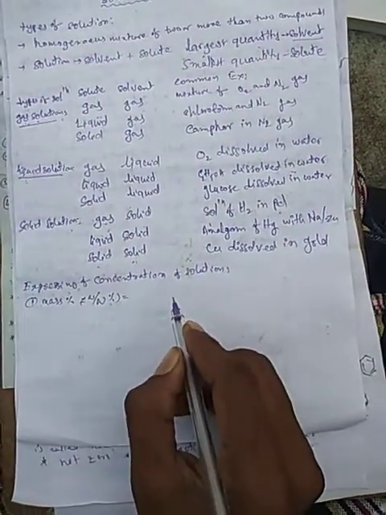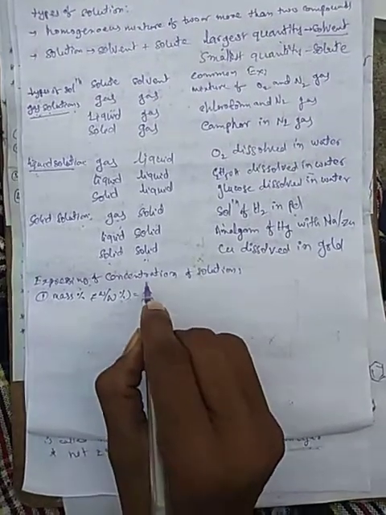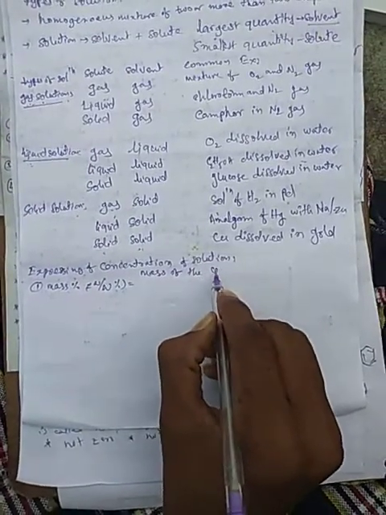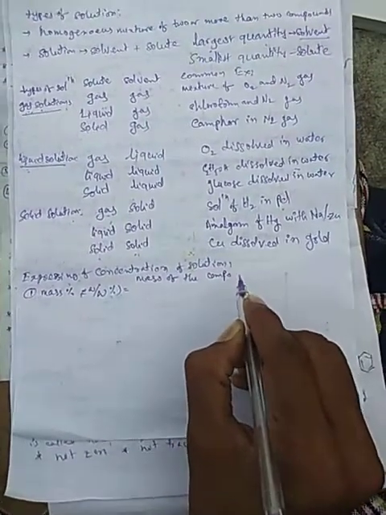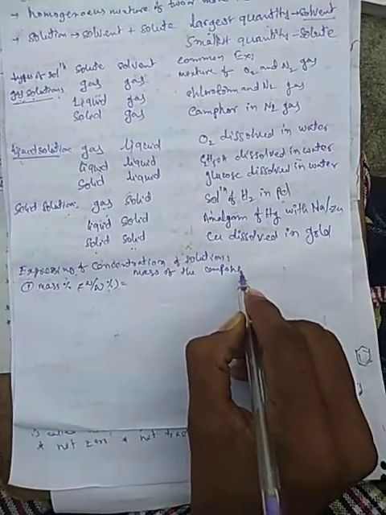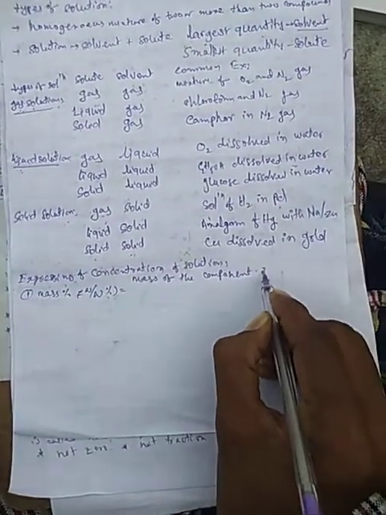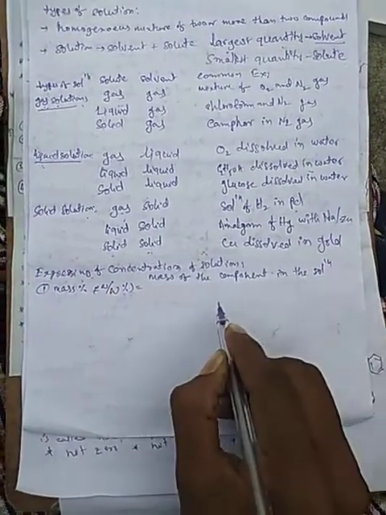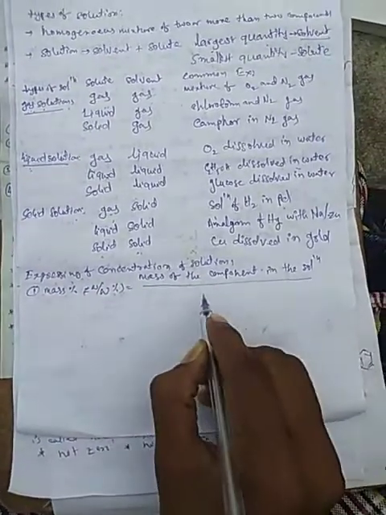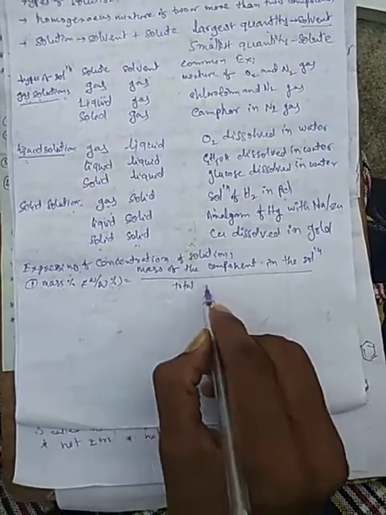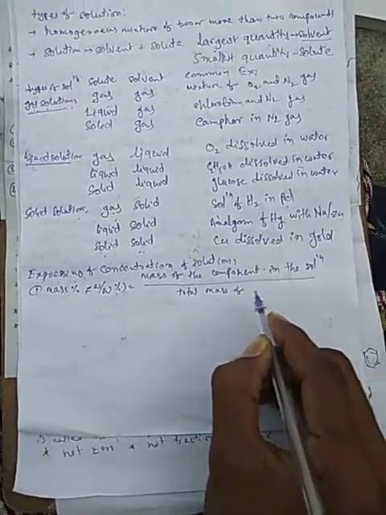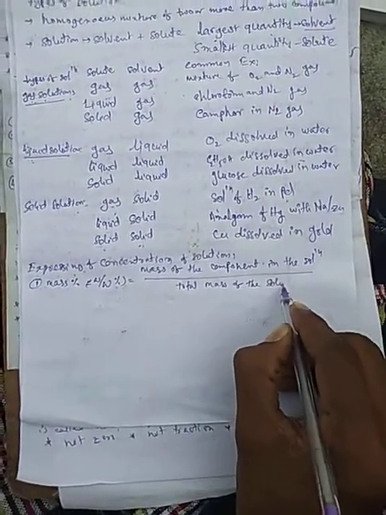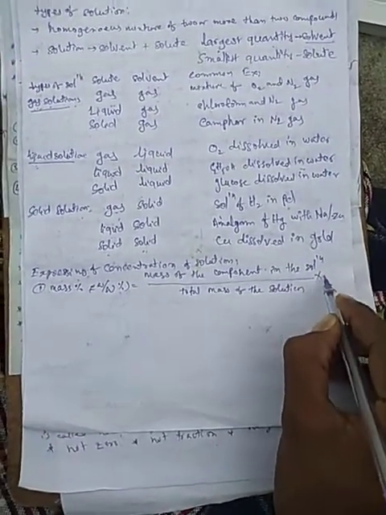Now we can write the formula: the mass of the component in the solution by the total mass of the solution, into 100 percent.